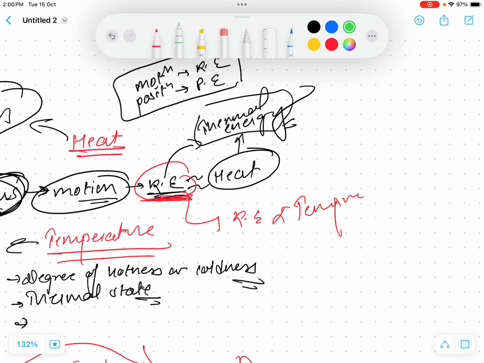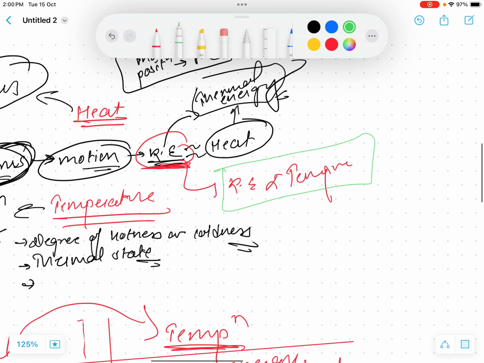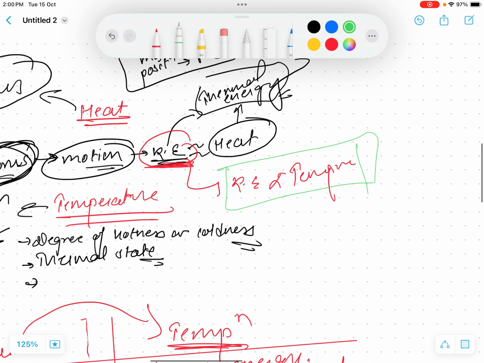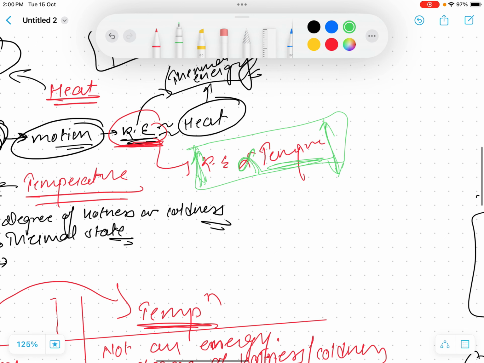This is a very important relation. You have to remember this. If we increase the kinetic energy, the temperature also increases, and if we decrease the temperature, then kinetic energy also decreases. So this is a relation between kinetic energy and temperature of a body.